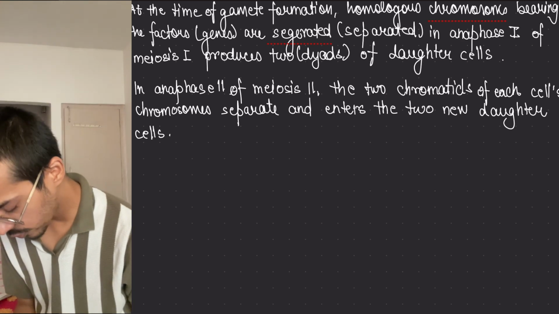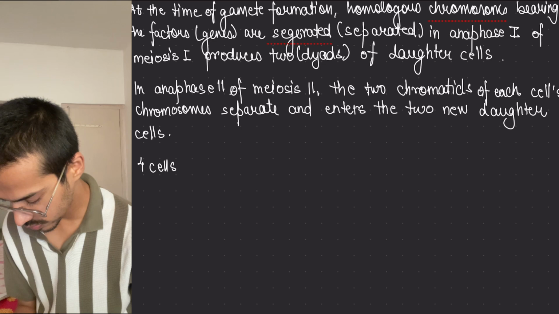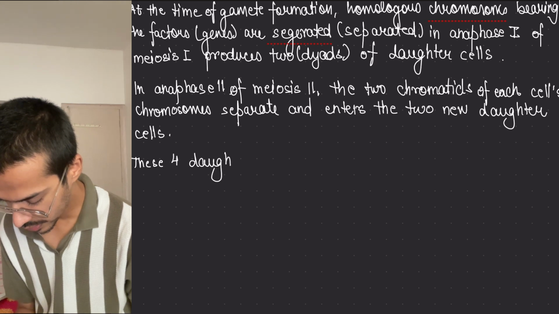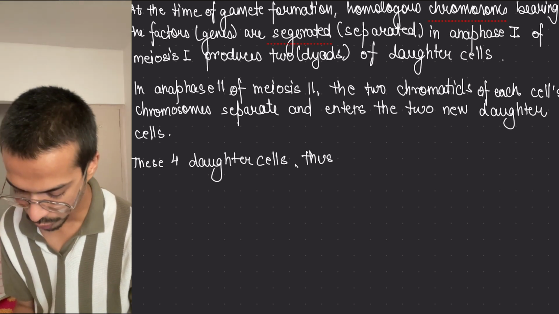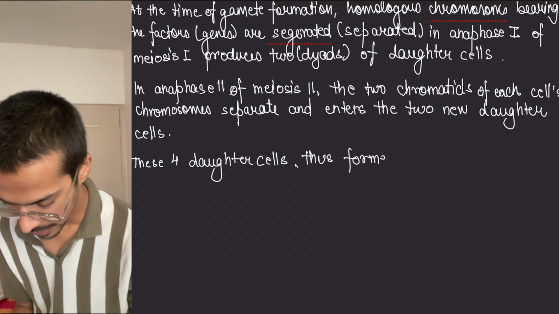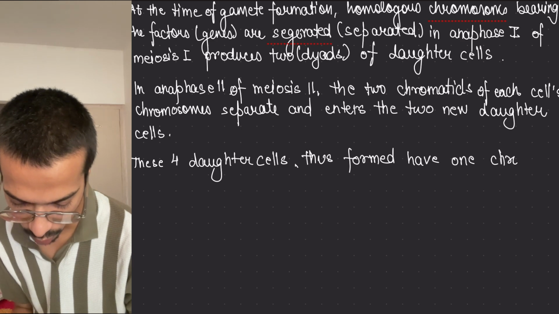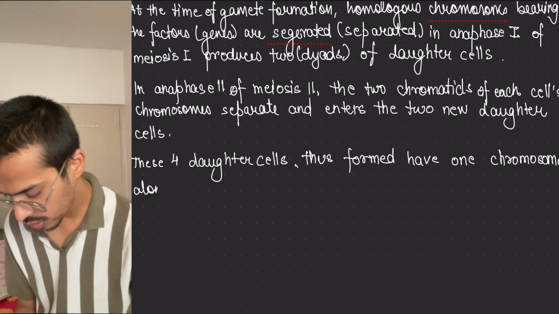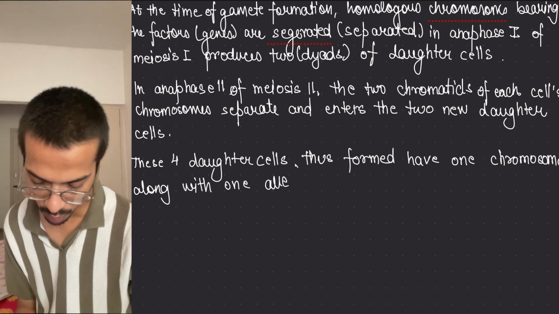So these 4 daughter cells thus formed have 1 chromosome along with 1 allele of a gene.